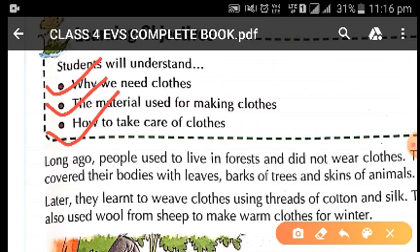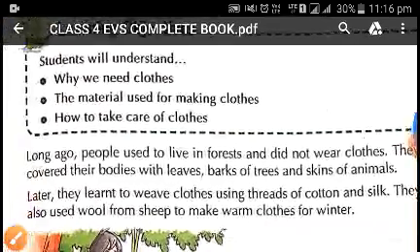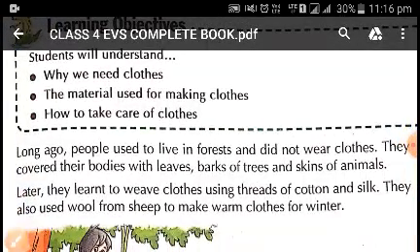Now, children, do you know, long ago, in early time, people used to live in forest. Where did the people used to live? People used to live in forest and did not wear clothes. But slowly they realized there should be something to cover their bodies.